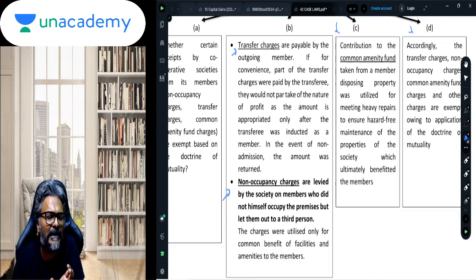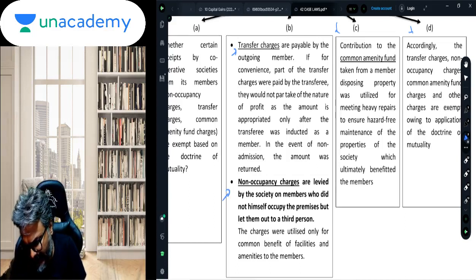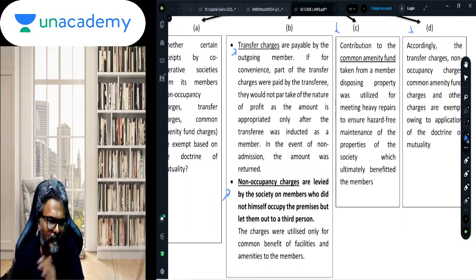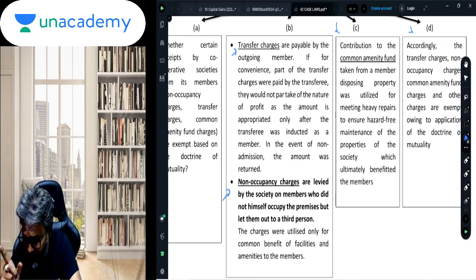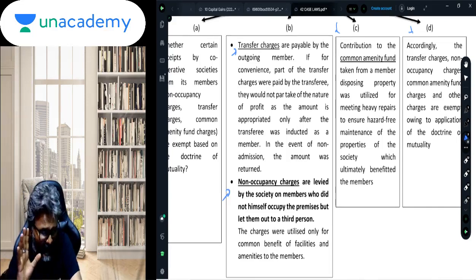Now supposing from the buyer also the transfer charges are being collected, this money, students, be careful, will be applied by the society only after that buyer has been included as a member of the society.